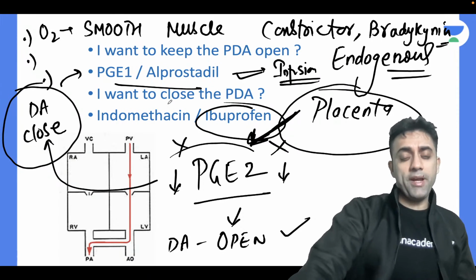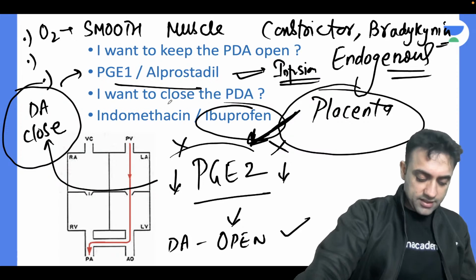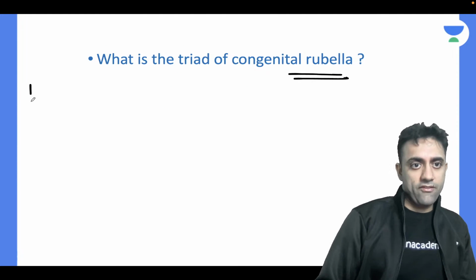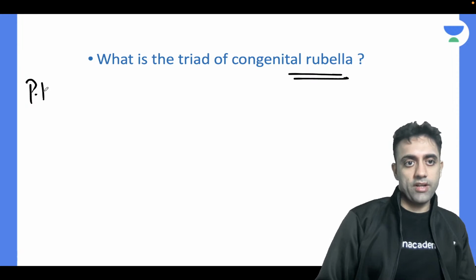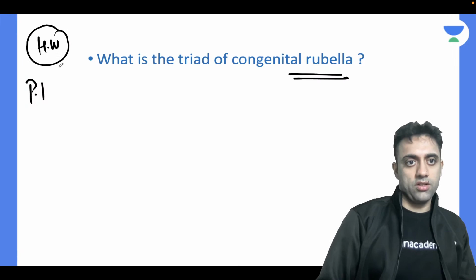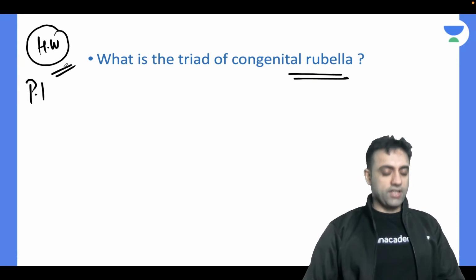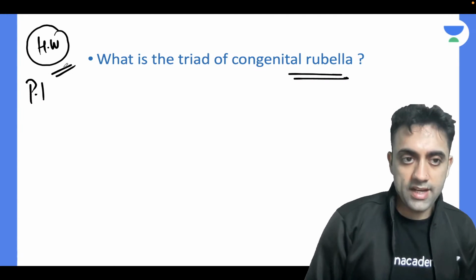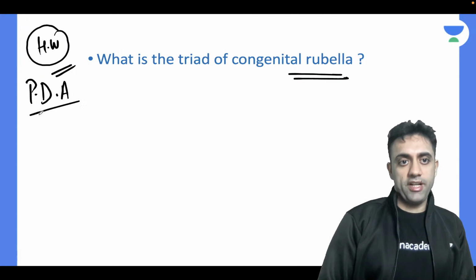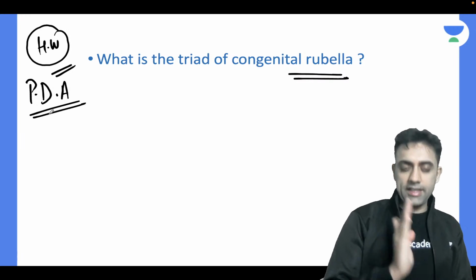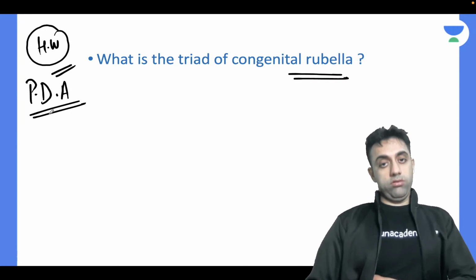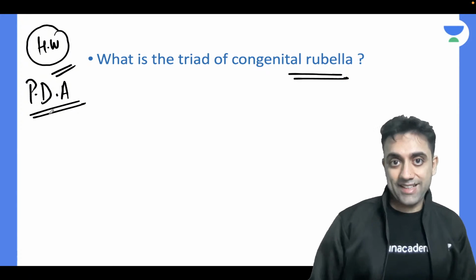And what else? PDA. So patent ductus arteriosus, right? What is the triad of congenital rubella syndrome? This is the homework. The homework is: what is the triad of congenital rubella syndrome? Why did I give you this homework? It is connected to patent ductus arteriosus. So this is the homework for the next class.